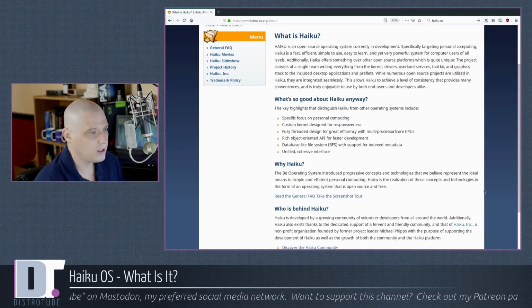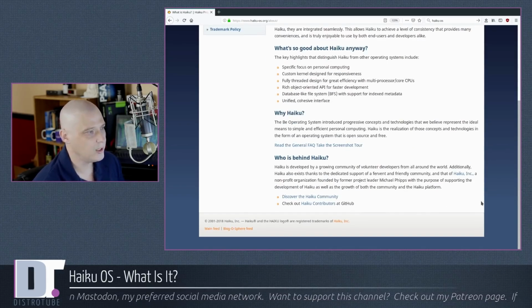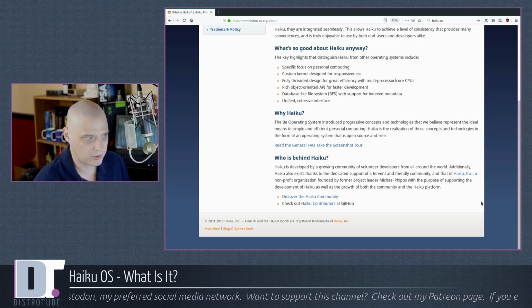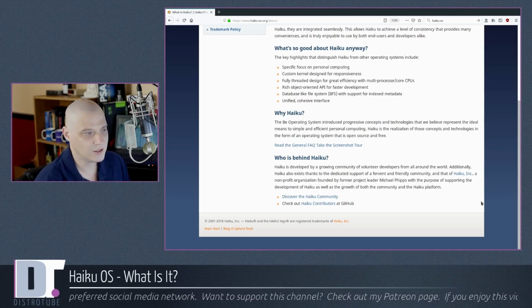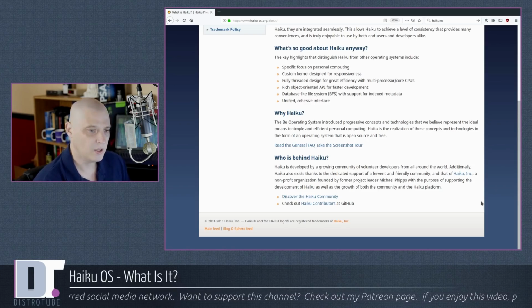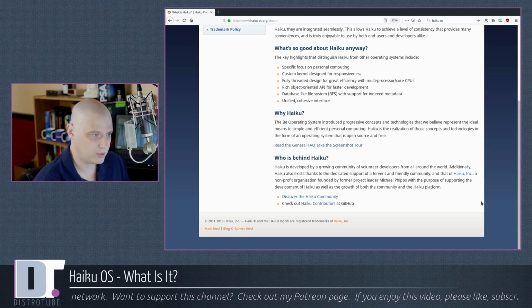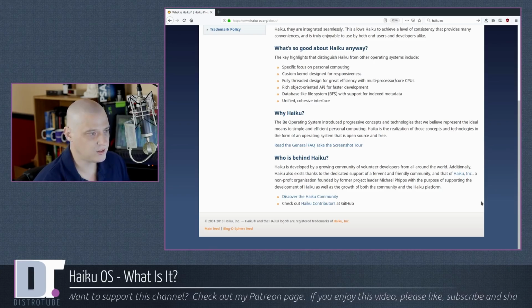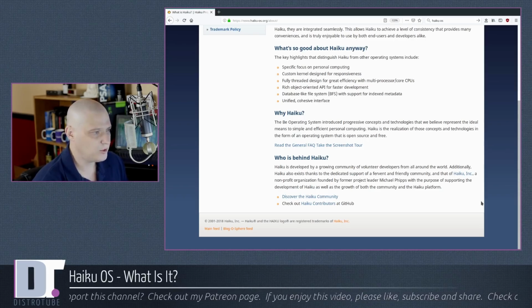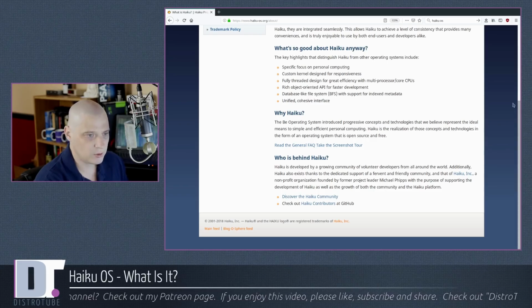Some of the highlights of why Haiku is a really neat operating system: specific focus on personal computing, so it's not a server operating system. Custom kernel designed for responsiveness. Haiku OS is extremely fast. You will be amazed at how fast the system boots up, how fast applications open and close, etc. Fully threaded design for great efficiency with multi-processor core CPUs. That is probably the biggest feature of it. Fully threaded design for your multi-processor and multi-core CPUs. Rich object-oriented API for faster development, unified cohesive interface, etc., etc.